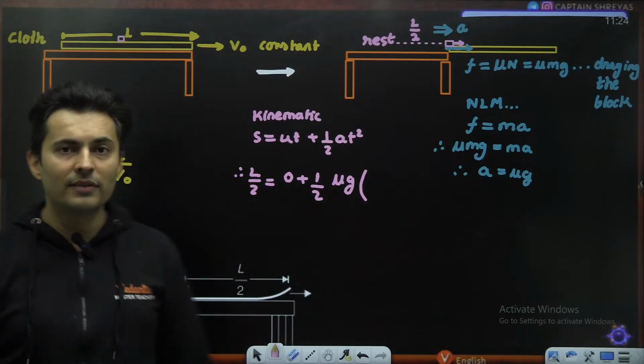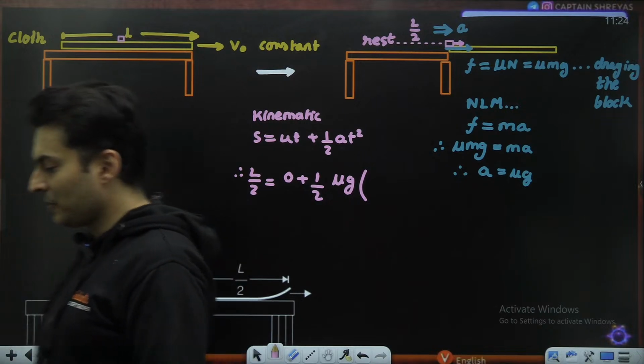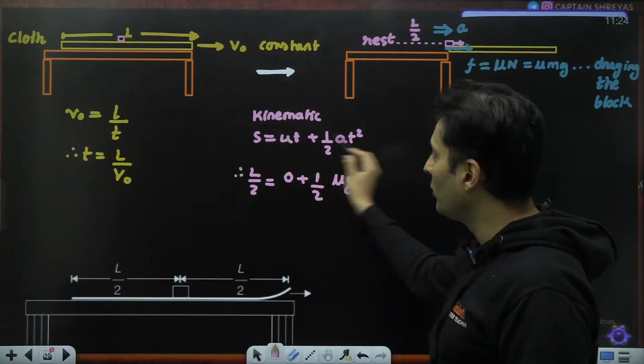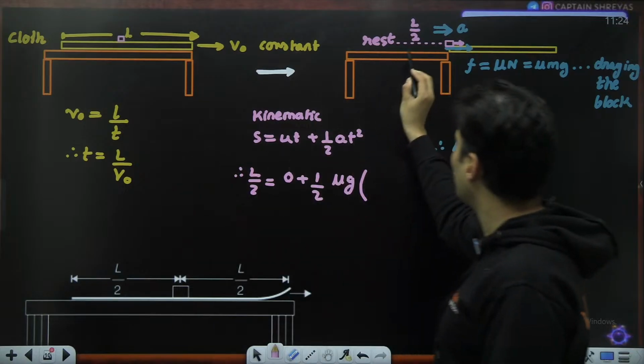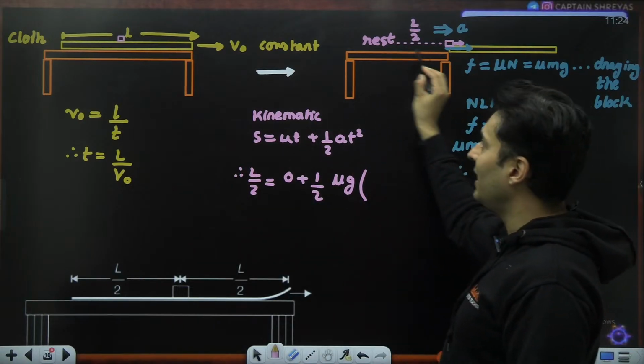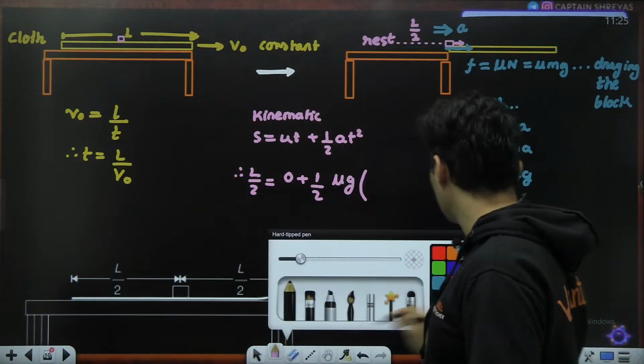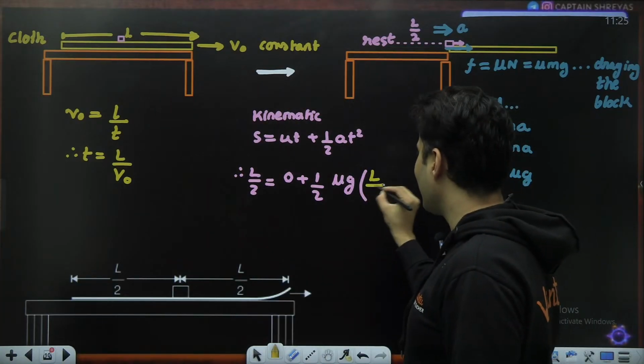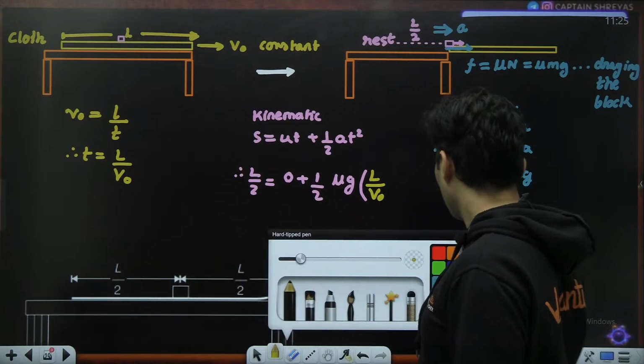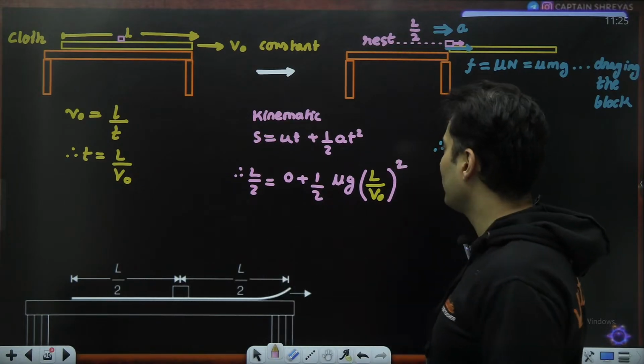Now what is the value of t that you are going to put, my dear students? Exactly this time, because by the time the cloth's end will reach here, the time elapsed is exactly this much. So I will put the time as L divided by V naught, the whole square.